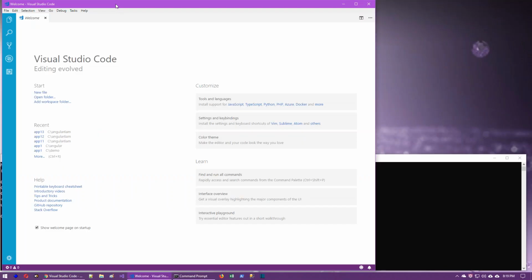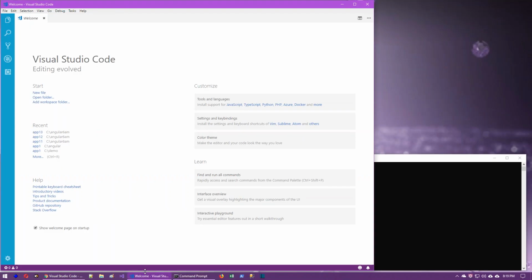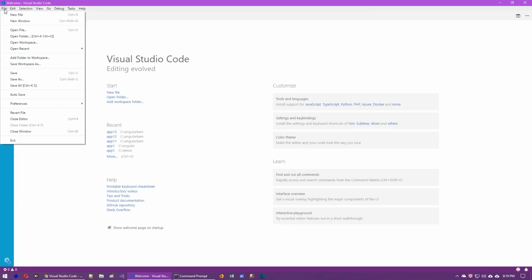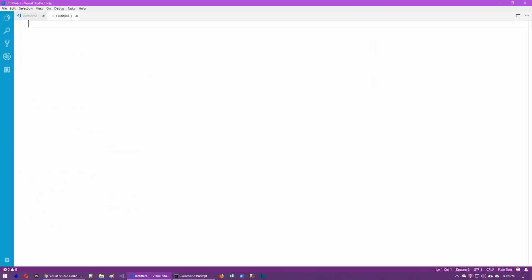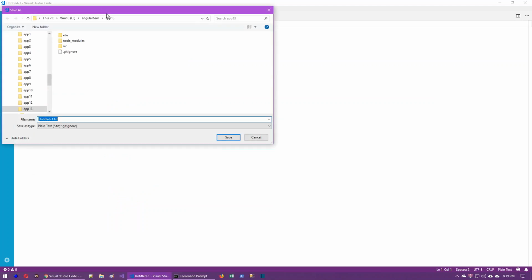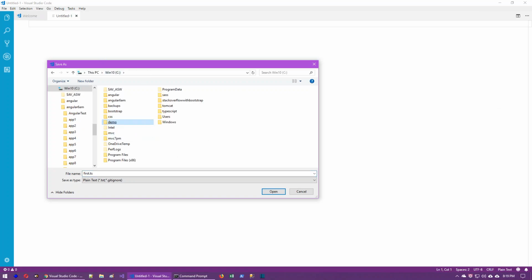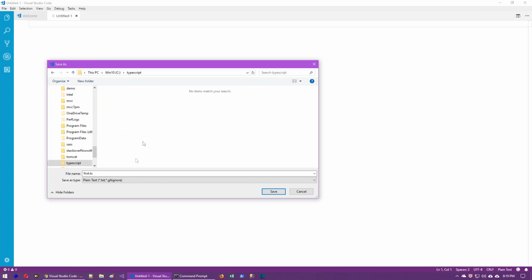So after downloading and installing Visual Studio Code, how do we create the program? Let's try to identify. Go to Visual Studio Code, go to the File menu, New File. We are going to save it. As this is the first program in TypeScript, the file name is first.ts. We are going to save it in the C:\TypeScript location.